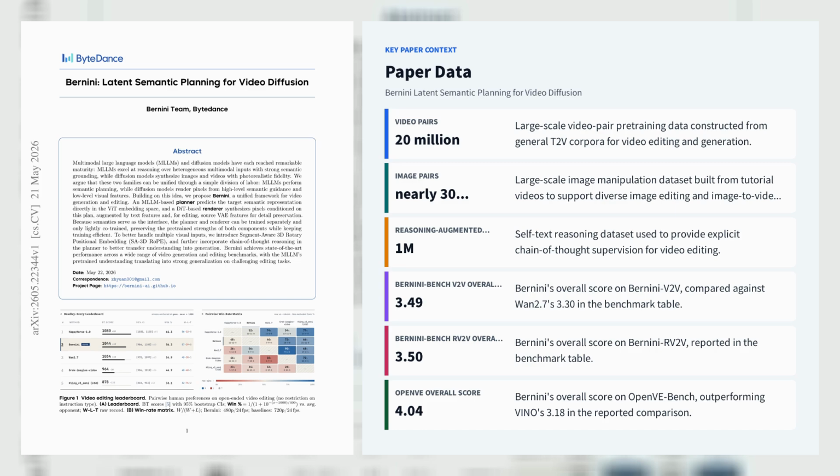Training uses a large multitask corpus, including 20 million video pairs, nearly 30 million image pairs, and 1 million reasoning-augmented samples. On Bernini Bench, Bernini raises V2V overall score from 3.3 for WAN2.7 to 3.49, and achieves 3.5 on RV2V overall score, while on OpenVE it reaches 4.04 overall versus 3.18 for VINO. For subject to video, it achieves a FaceSim score of 78.2, more than 20 points above Kling 3.0's 57.2.